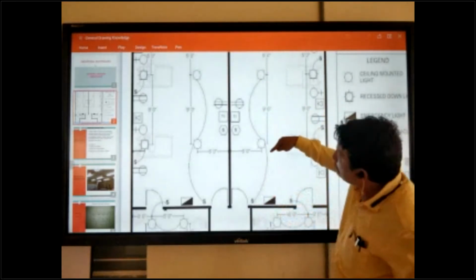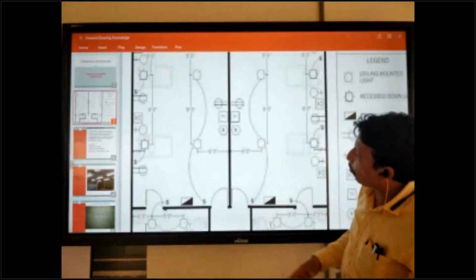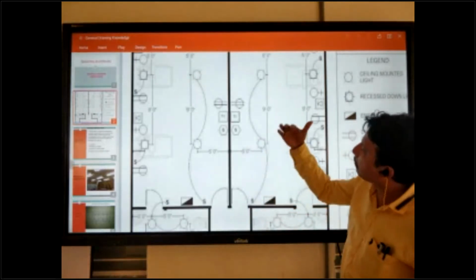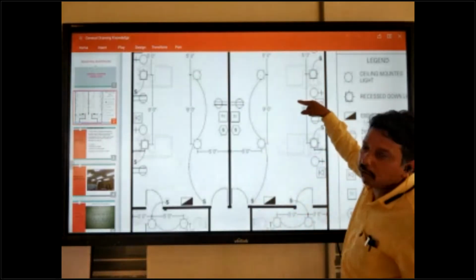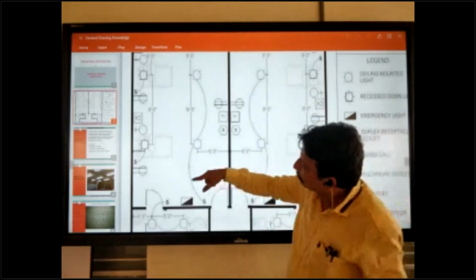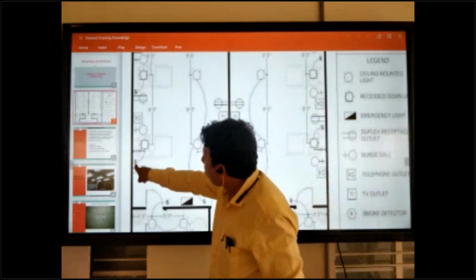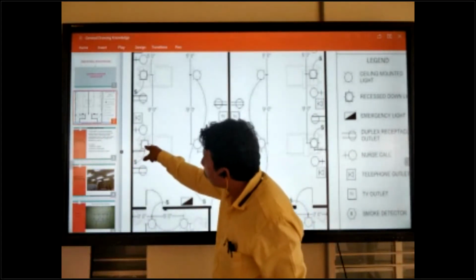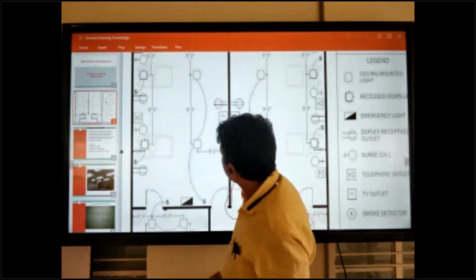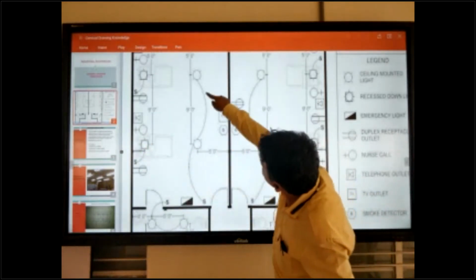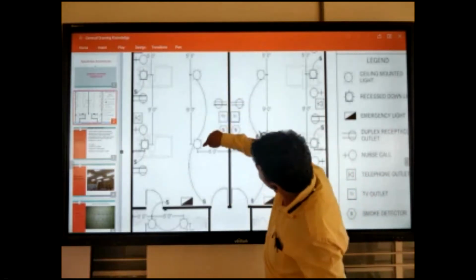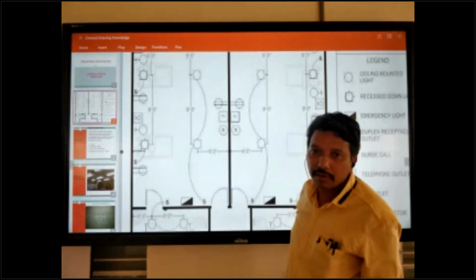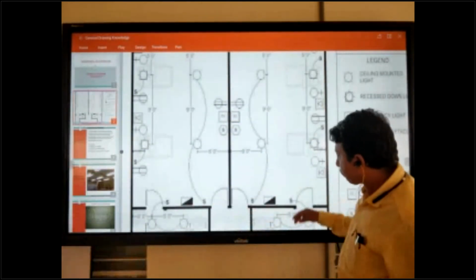How many arrows are given here? Somewhere three lights are given, somewhere only one light. So this depends on how many lights are needed inside the row. Here only one: you see there is one switch and one light only. So this is a small room, only one light here. So you can check how many lights are on one circuit. One, two lights after coming from the switch. This means only two lights are controlled by this switch. You can be clear about this, okay?